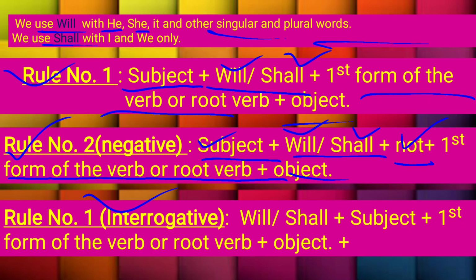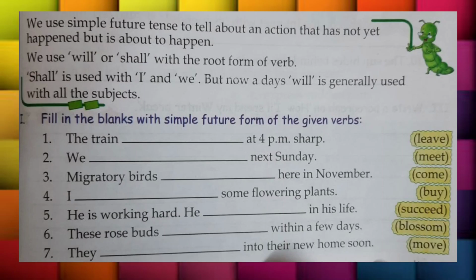All right. Yes, rule number 3. Whenever you have to frame an interrogative sentence, what will you do? First of all, if the sentence starts with question words like WH type words, when, where, etc., then we will use that. Then we will add the subject. We will use will or shall according to the subject, and then the subject, and then the first form of the verb, and then the object.